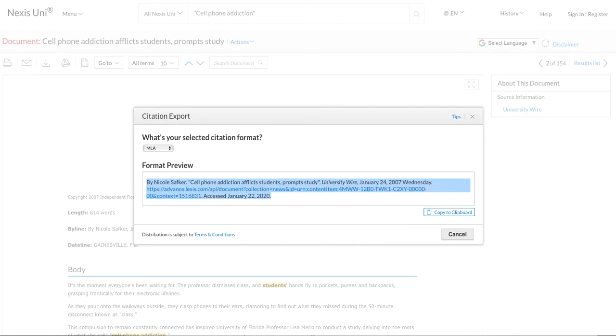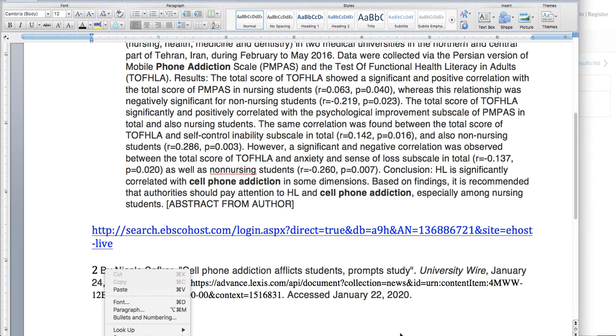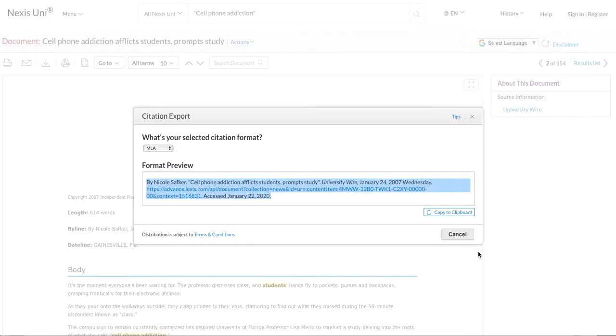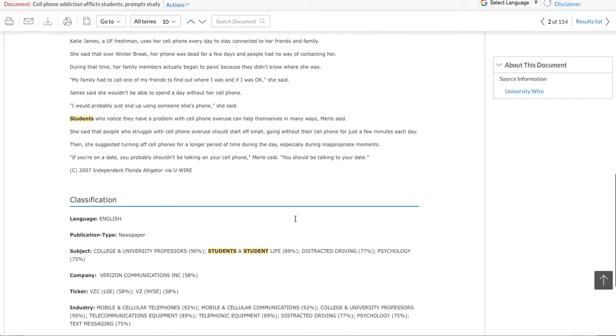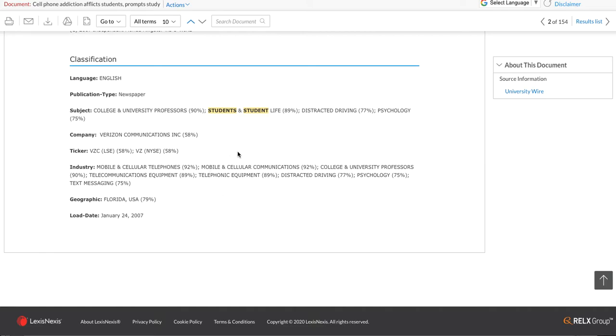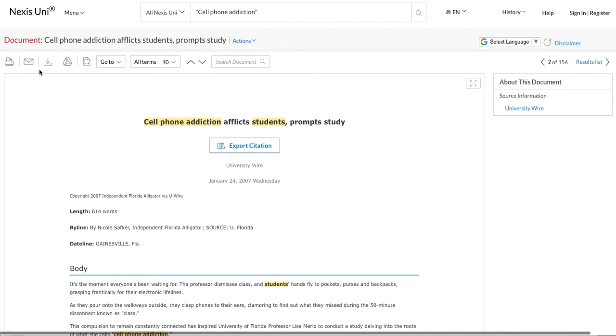You pull up your Word document that has your sources, and you click on paste, if it'll let you. So we have that. Now we aren't able to get a summary from it. You could type one up if you really wanted. Sometimes they have one. And then that should be all you really need because the web link is in there.